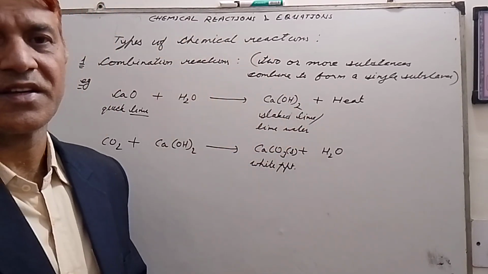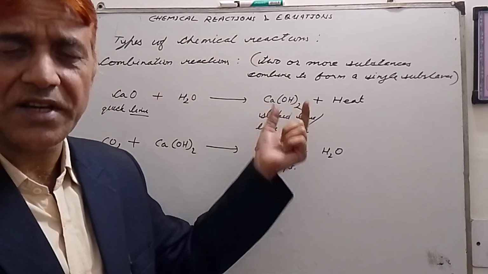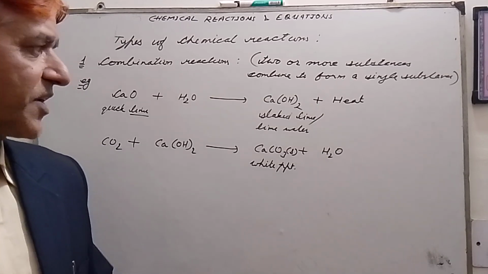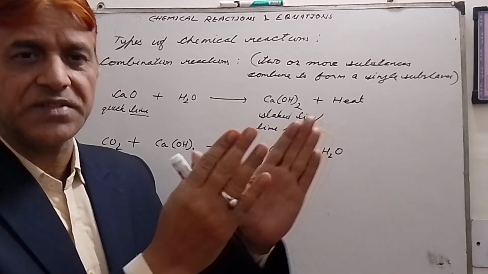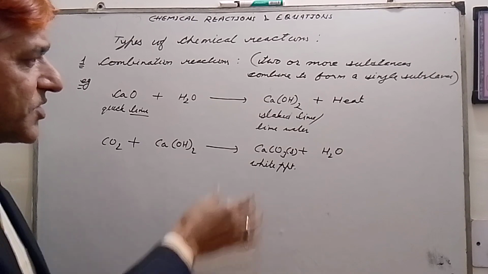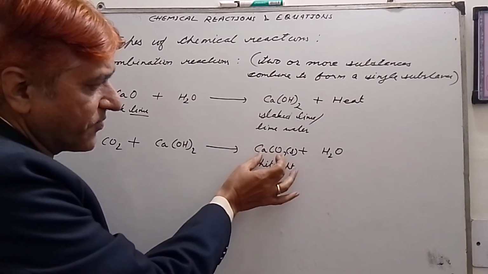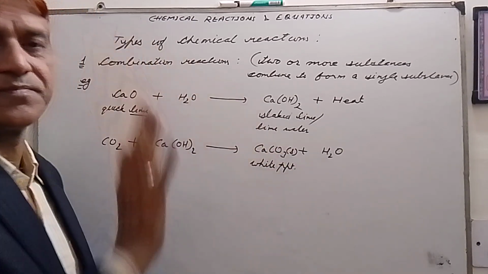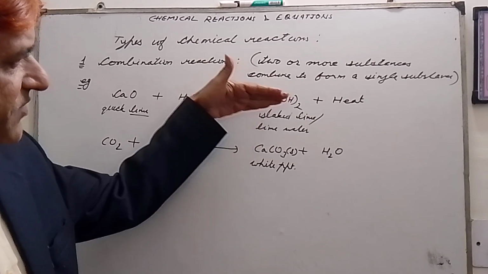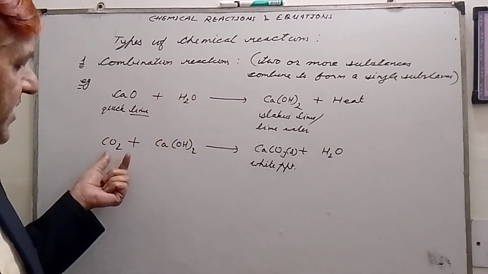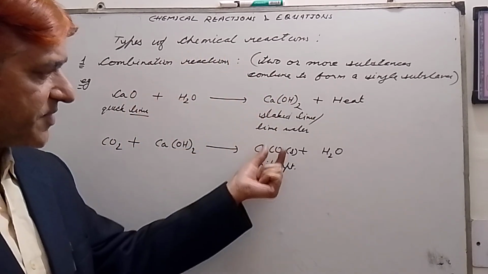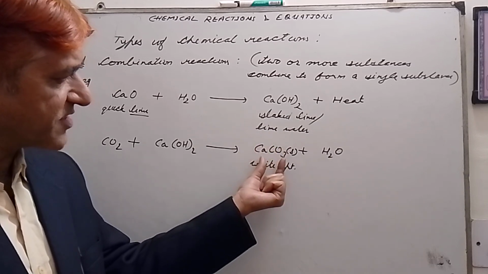Calcium hydroxide is actually a colorless solution. So the white shine which we see on our walls is due to calcium carbonate. So when calcium hydroxide reacts with carbon dioxide, it is changed into calcium carbonate.